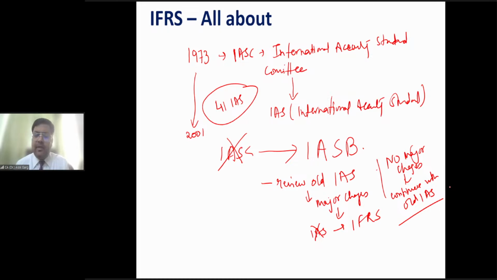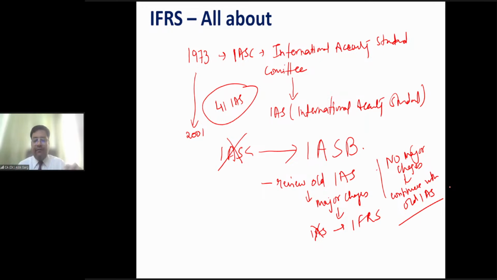So friends, in 2001, the International Accounting Standard Board took over from the International Accounting Standard Committee, and from 2001 they decided to issue standards in the name and title of IFRS, right? If you compare the names, International Accounting Standard seems more like an accounting standard, but International Financial Reporting Standard talks about accounting and reporting as well, right? Is that clear to all of you?